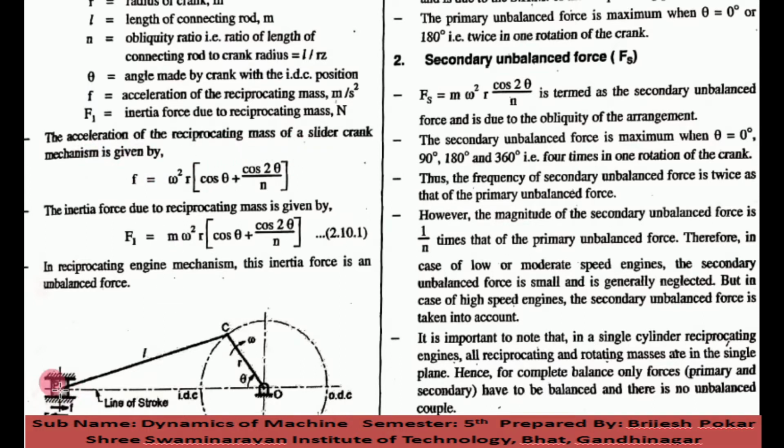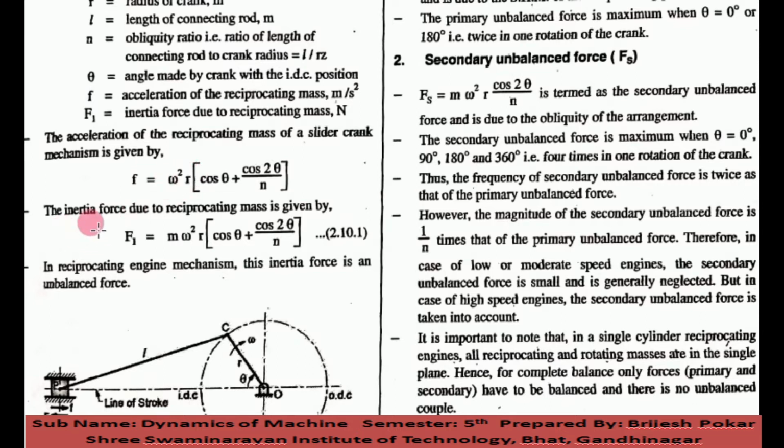Whenever this piston reciprocates, the acceleration of the piston is f equals omega square r bracket cos theta plus cos 2 theta upon n. You have to remember this equation, and we will go through it next time.